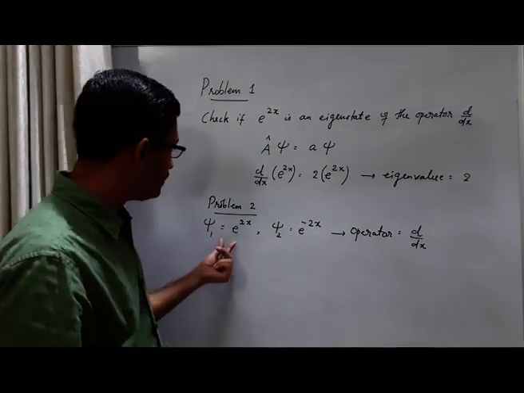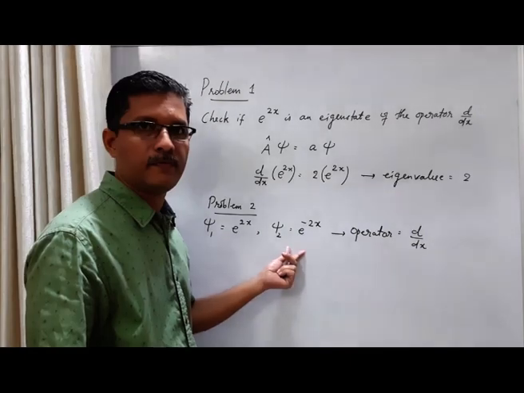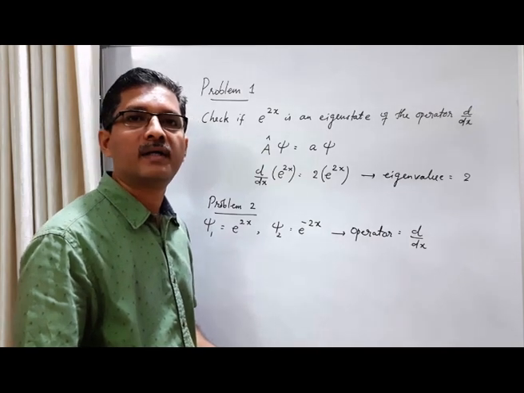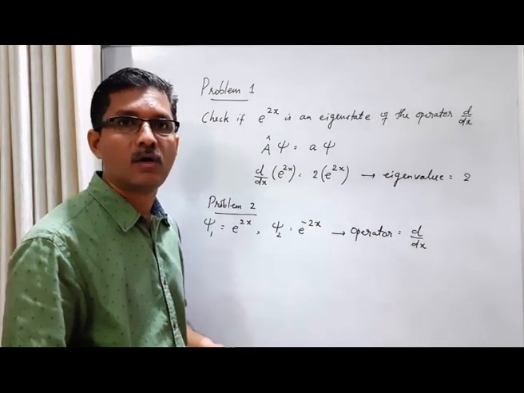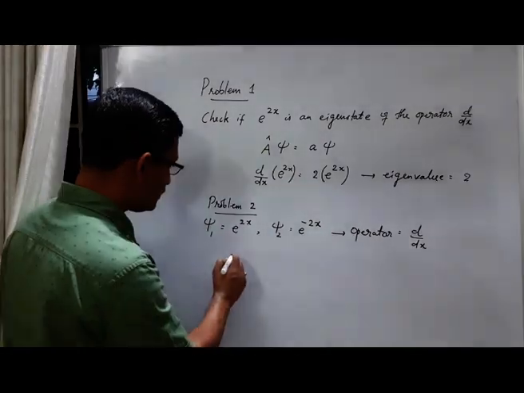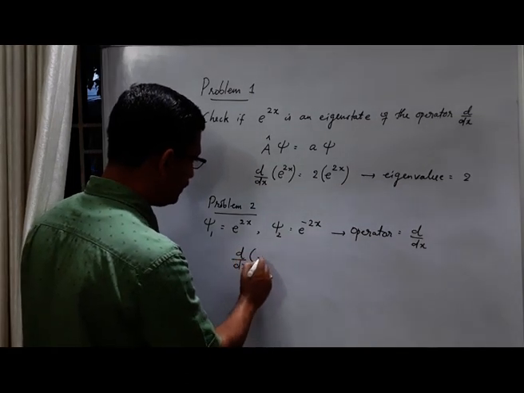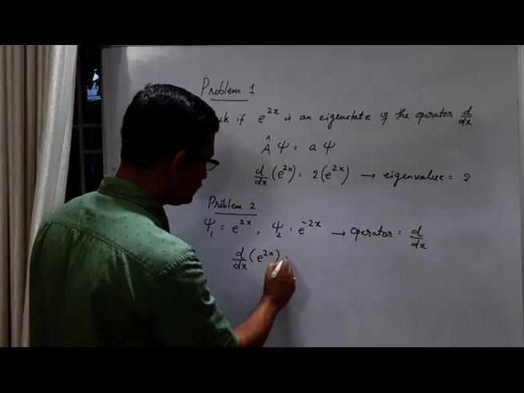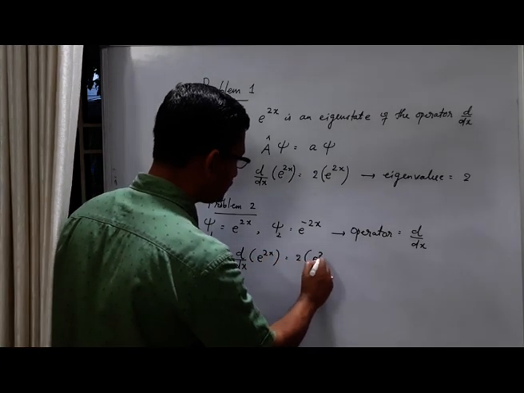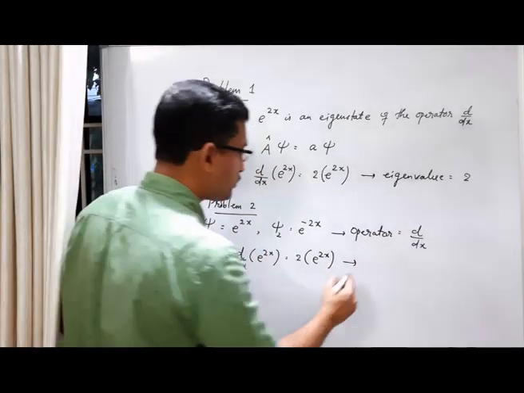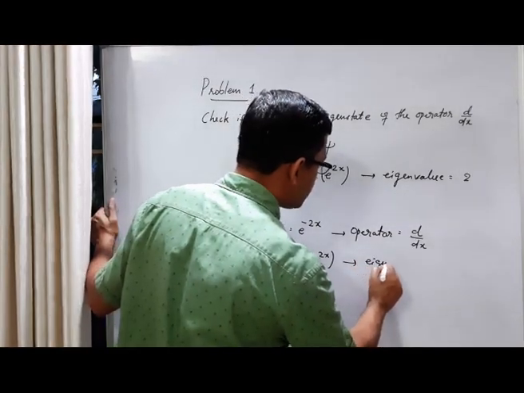So let us check if these two wave functions are eigenstates of the operator d by dx, and if they are eigenstates, what are the eigenvalues. We can see that d by dx acting on e raised to 2x is 2 times e raised to 2x. So it's an eigenstate as we have seen in the first problem, and the eigenvalue is 2.